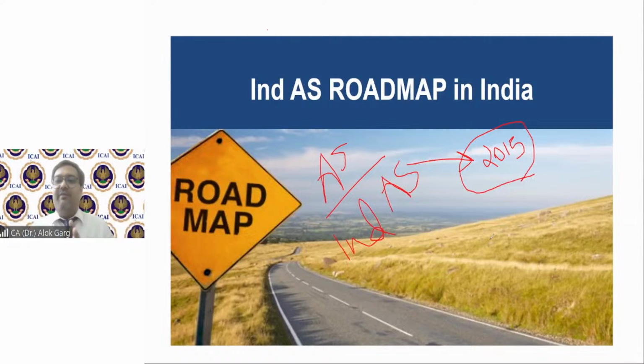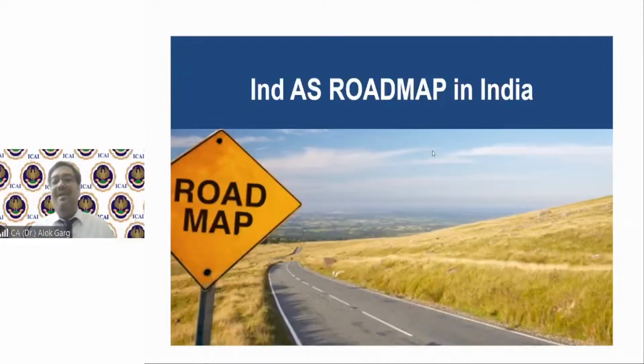So there are two notifications, 16 February 2015 and 30th March 2016. These two Ministry of Corporate Affairs notifications provide the guidance on the applicability of IND AS on Indian companies, right? Let's move forward and understand the applicability in more detail.